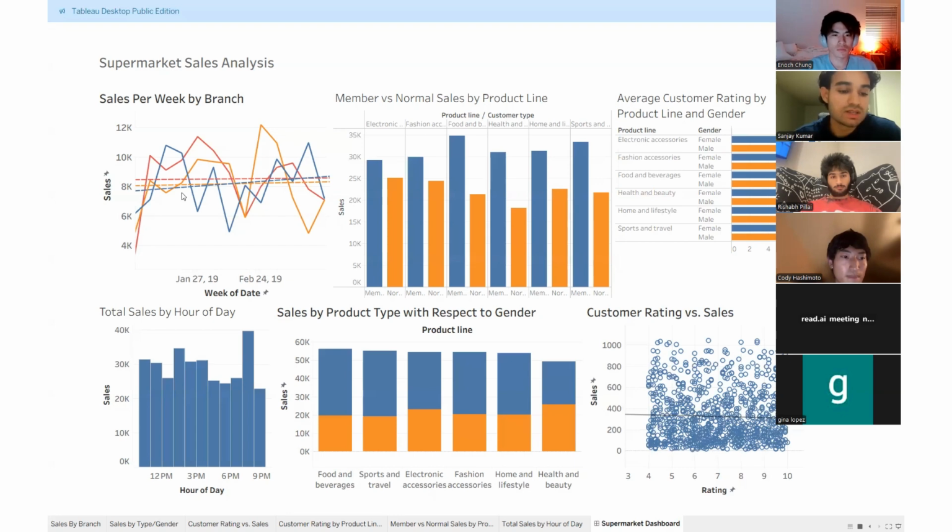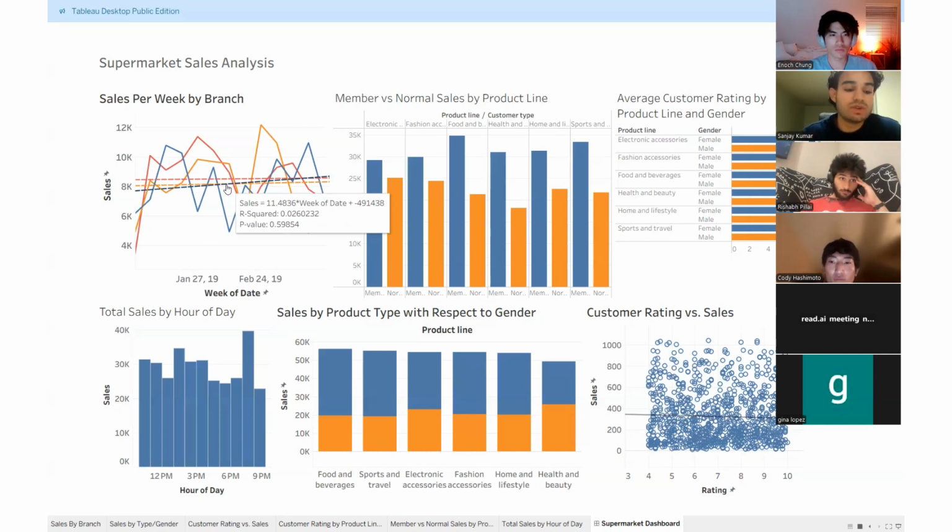The first analysis looks at sales per week by branch. This time series visualization showed that all three branches experienced high week-to-week volatility, and though the trend lines were slightly upward, the report found that the p-values were above 0.5, meaning the trends were not statistically significant. In other words, sales over this 3-month period do not follow a simple, steady growth pattern. We observed a noticeable decline across all three branches during the early weeks of February, which suggests a seasonal dip rather than a branch-specific issue.